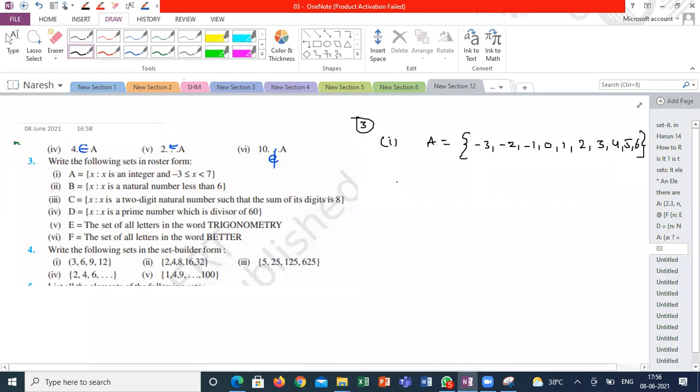So who is going to give the second one? Akshaya. Can I? Yes. What is the second one answer? X is a natural number less than 6. 1, 2, 3, 4, 5, 6. Sorry. Is it the right answer, guys? Yes, sir.